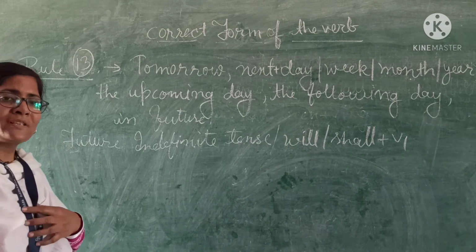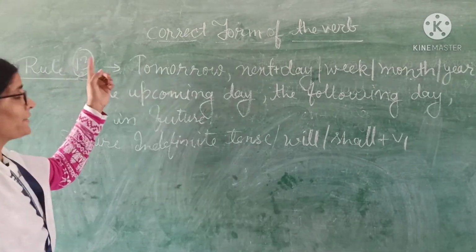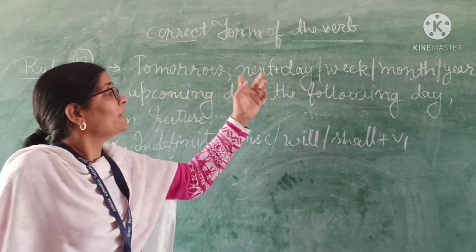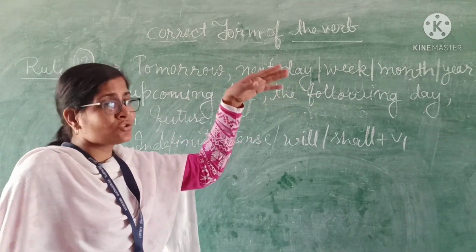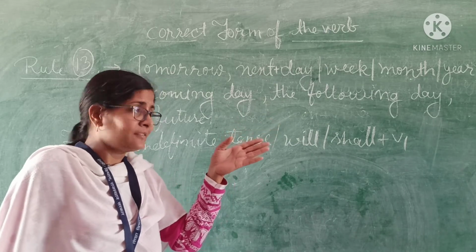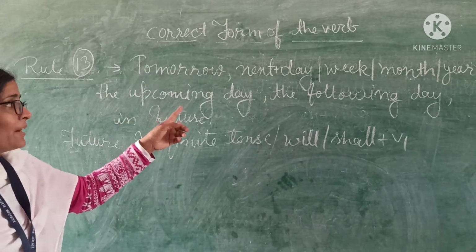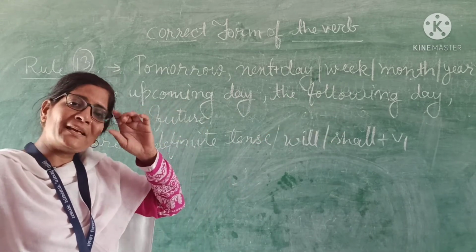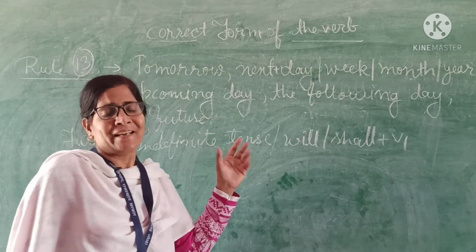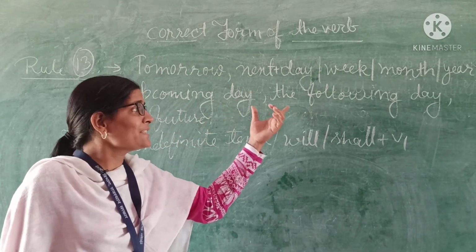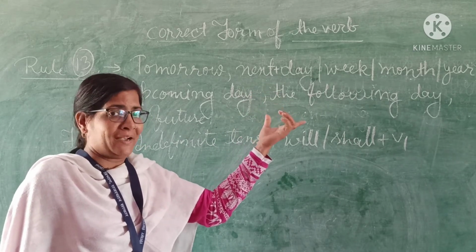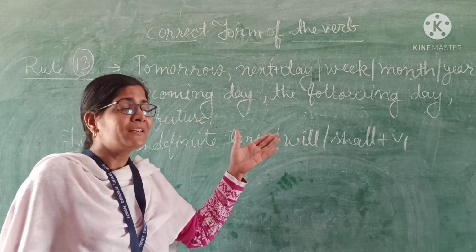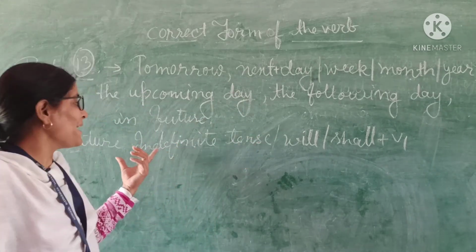Students, the next rule says if there is the adverb tomorrow, if there is the adverb next day, next week, next month, next year, or if there is upcoming day, if there is the following day, what do these adverbs show? These adverbs show that this is future time. And if one of these adverbs is there, then we use the future indefinite tense.